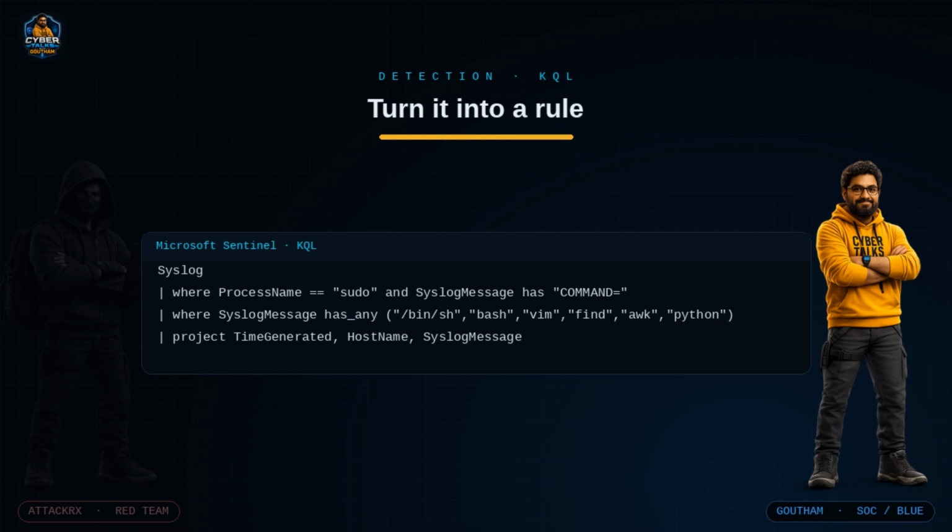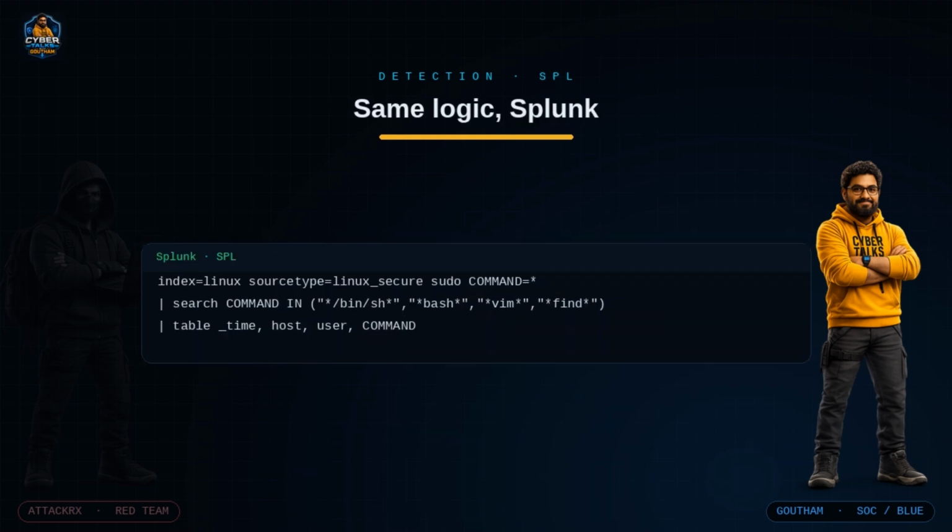Now we turn that one finding into a detection that runs forever in Microsoft Sentinel using KQL. We read the Syslog table, we keep only the events where the process is sudo and the message contains COMMAND=, and then we filter for the telltale payload: /bin/bash, vim, find, awk, python. We are not matching a virus signature, we are matching a behavior, and that is what makes it durable. The attacker can change their tool, but they cannot change the fact that sudo had to launch a